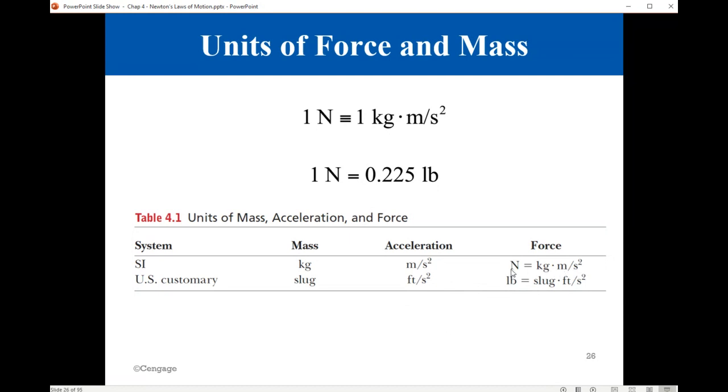Usually in physics, science at large, we use SI units most of the time. This is just to complete the picture so that you know how to relate the US customary units, or the British system, to the SI units.